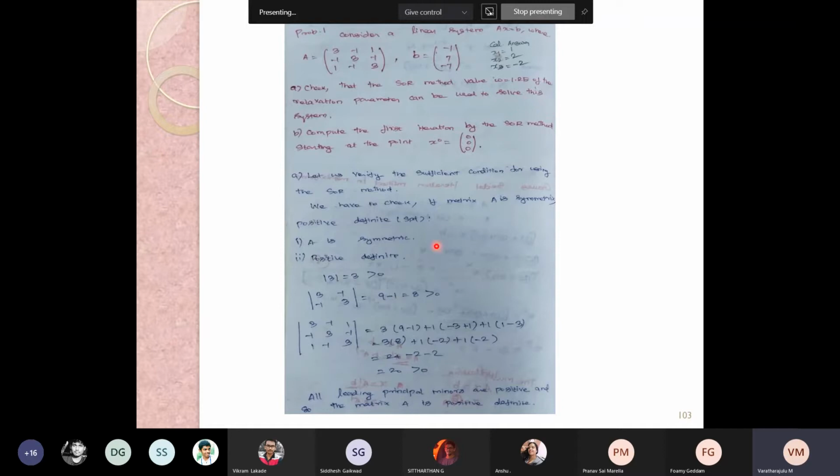So first we need to check the condition. The condition for continuing with the SOR method is that the leading principal minors should be positive, which we discussed earlier.